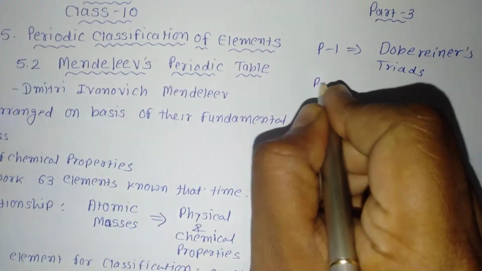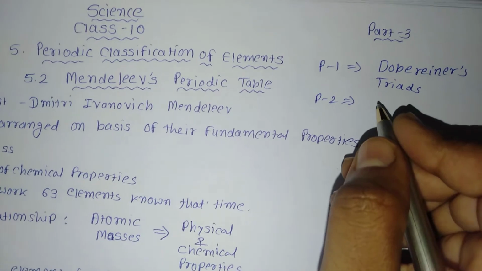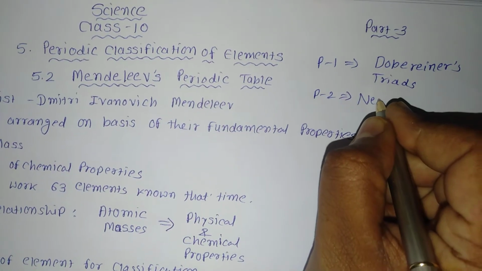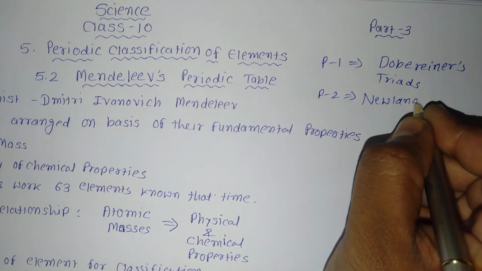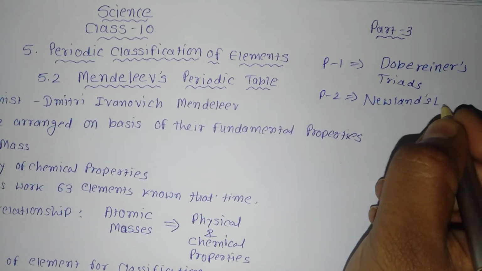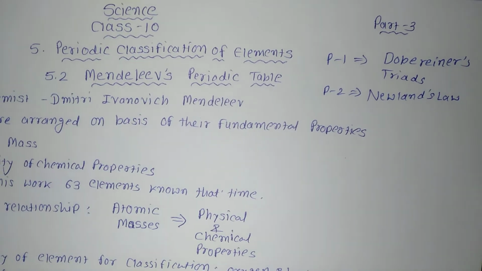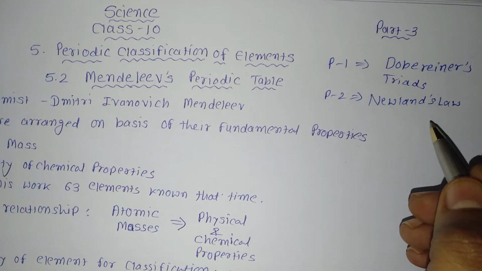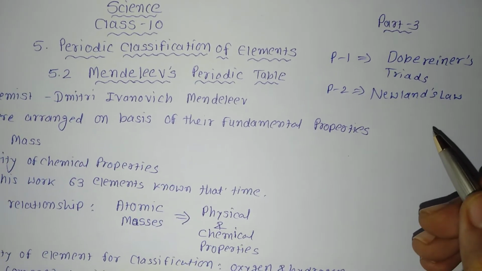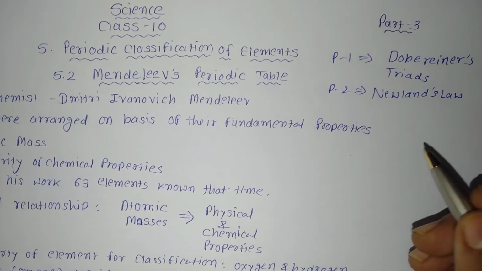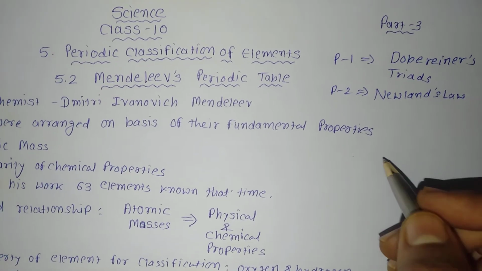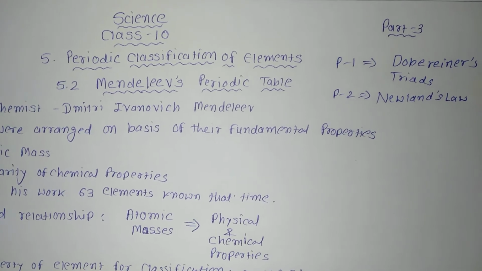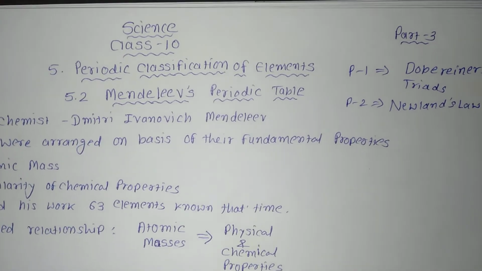Then in the second part we learned about Newlands' octaves, that is, Newlands' law we can call it. We have seen the limitations of both of these, Dobereiner's triads and Newlands' law of octaves, and on the basis of that we will see Mendeleev's periodic table, which is more attractive and more useful to make the modern periodic table.